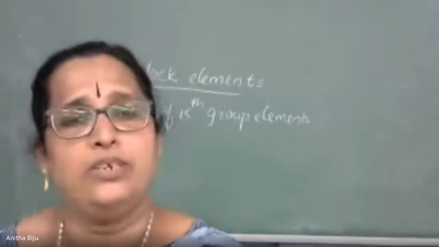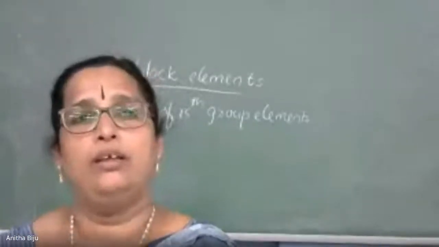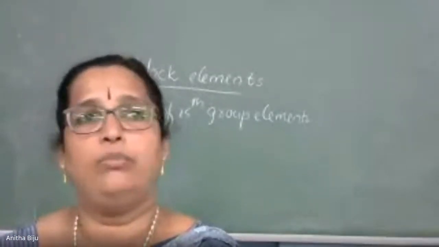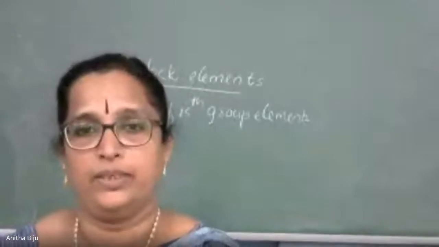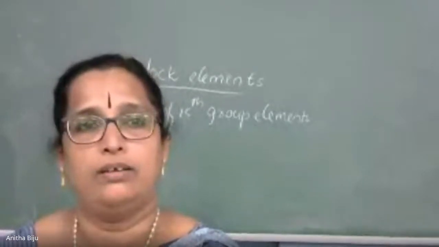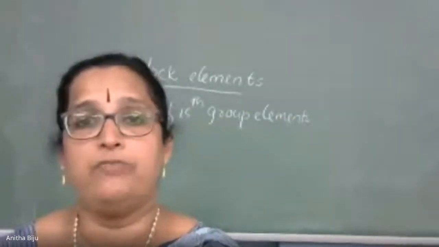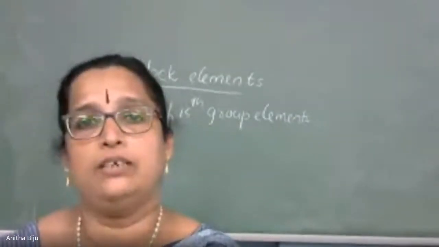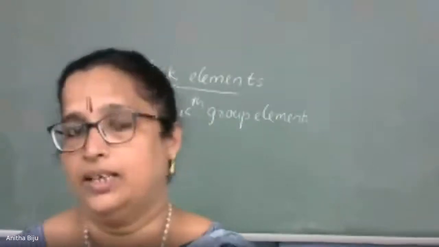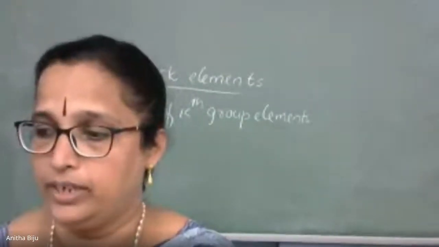No problem. Which chapters? Organic chemistry, two chapters: haloalkanes and haloarenes, and one more, alcohols, phenols, and ethers. Try to prepare. How many marks is the paper, ma'am? It is a 15 marks paper. 15. Okay, prepared for that.